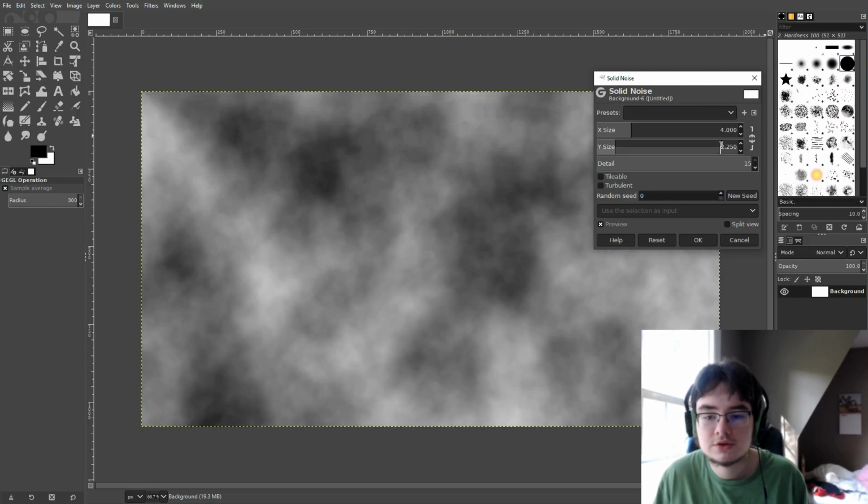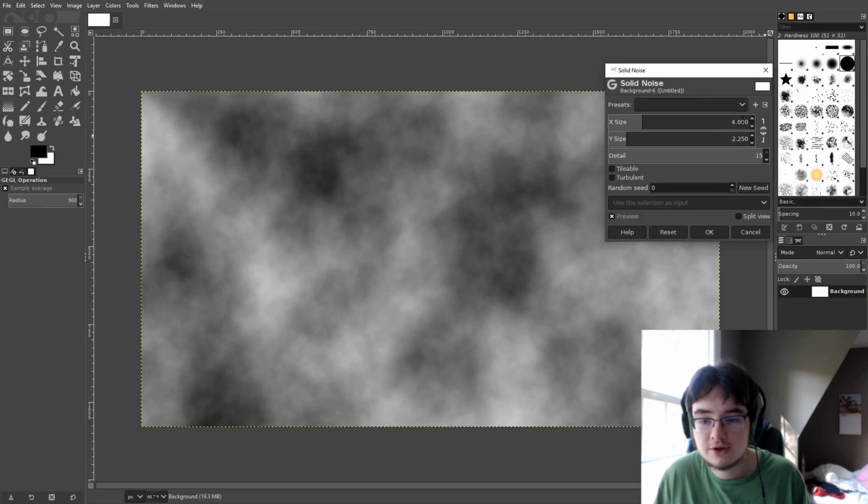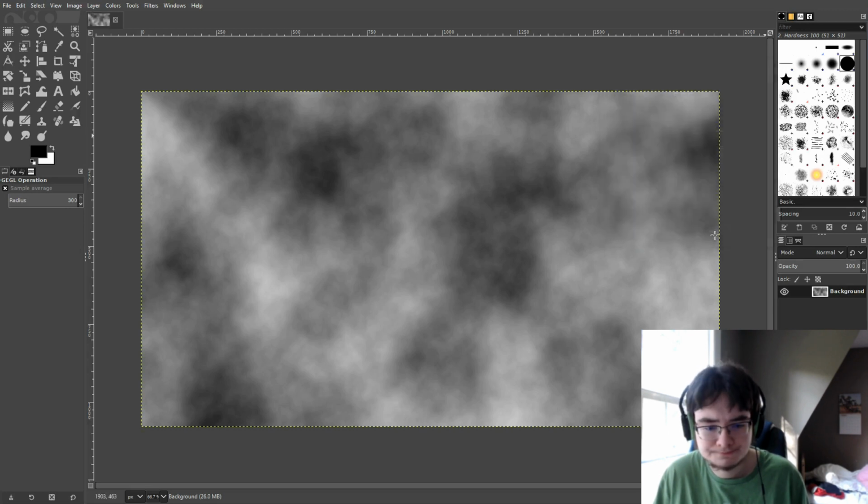Now this is only good for a 16 by 9 aspect ratio, so if your canvas is not 16 by 9, you're going to have to calculate your x size and y size yourself. The general principle is that your x size and y size need to be in a ratio of 16 to 9. If your aspect ratio is 4 to 3, your x size to y size has to be 4 to 3. We're going to just use the random seed 0, detail 15, looks all good, so press OK.